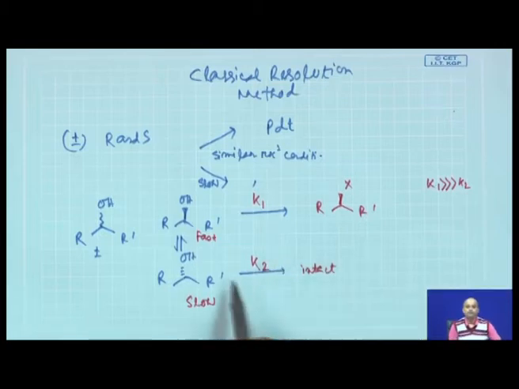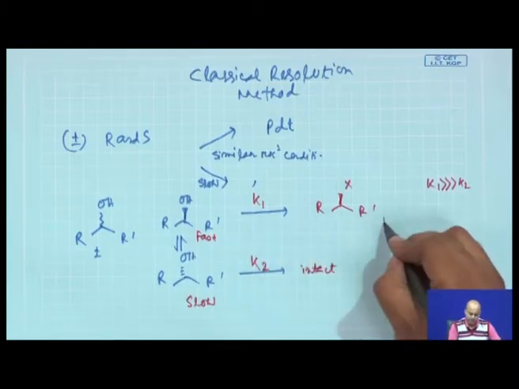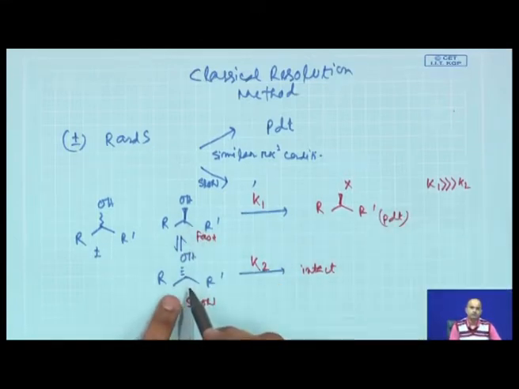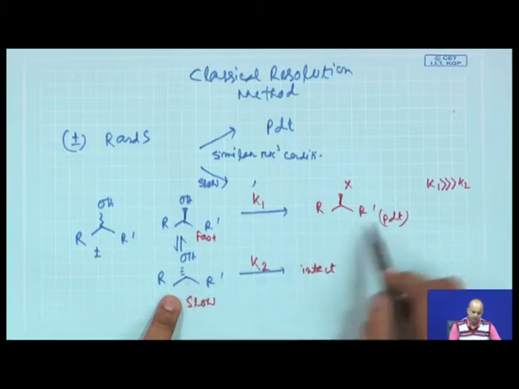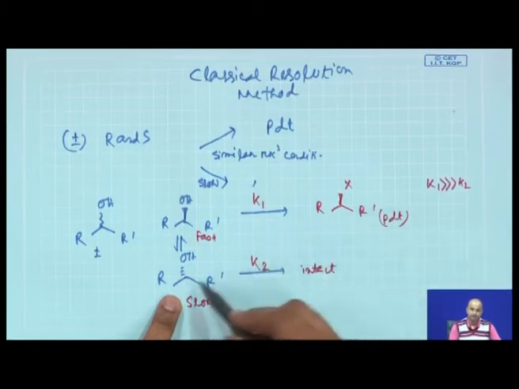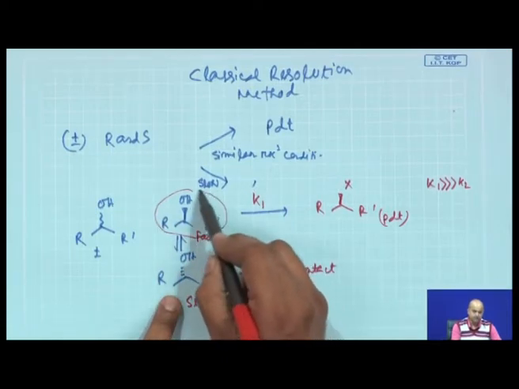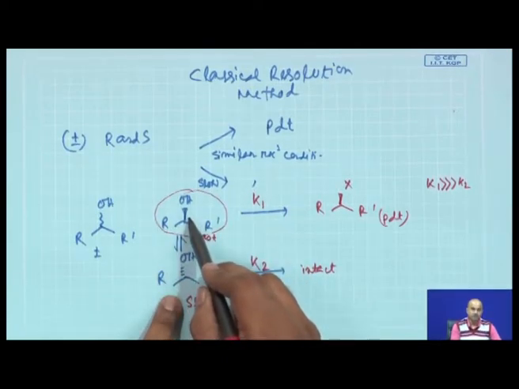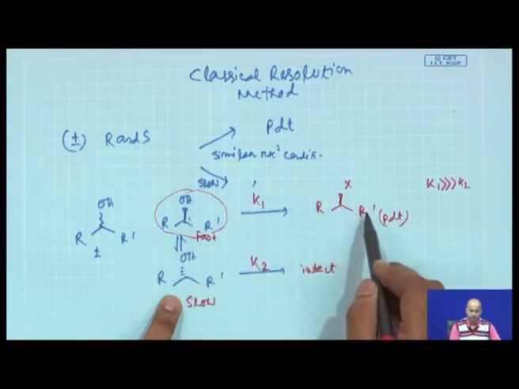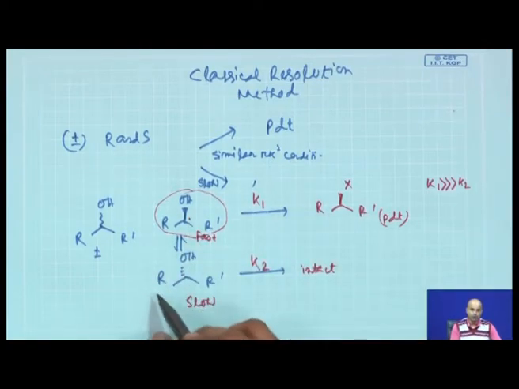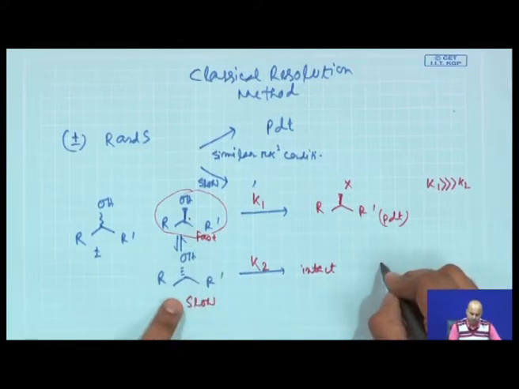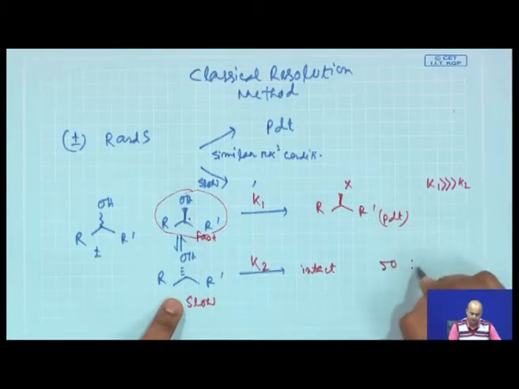Now, what happens? If it reacts very fast, the one enantiomer, you will get this product. Now, this enantiomer does not react. So, after this reaction is over, 50% of this enantiomer reacts, because you only have 50% as it is a racemic mixture. So, this 50% is reacted, you get this product. Now, this 50% slow reacting enantiomer does not react. So, it remains intact.